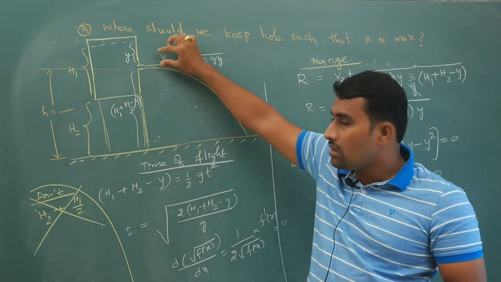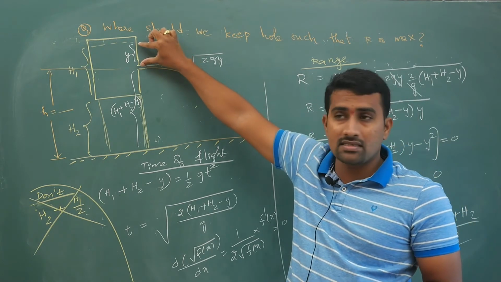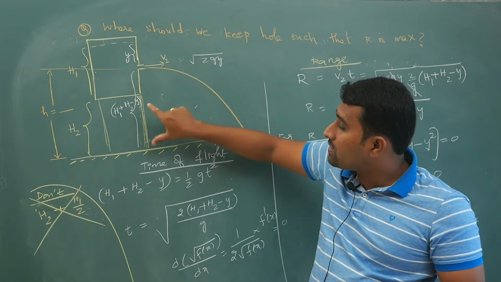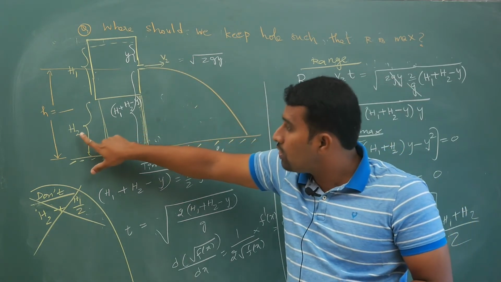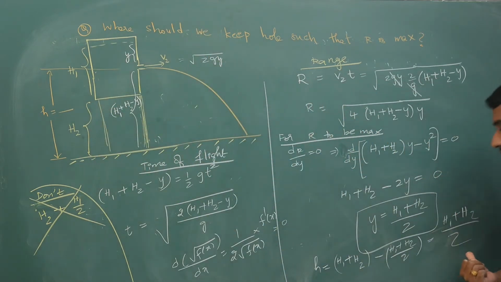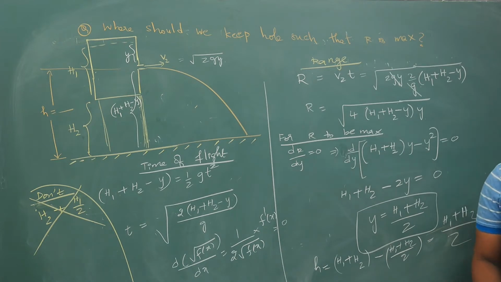Many people will think you have to keep the hole at half of this, meaning h1 by 2 from here. If this is h1 by 2, from the bottom it is h2 plus this height. That is not the case. The total value we are getting is this much. So think before giving the answer. Don't just bluntly give the answer.